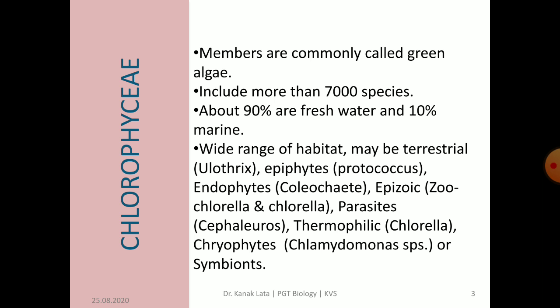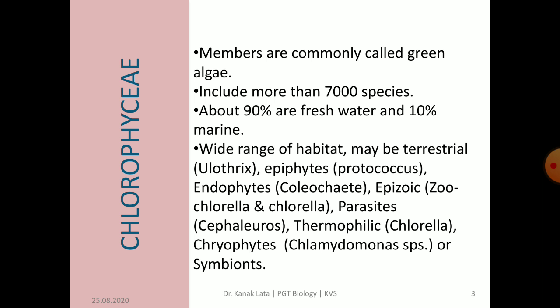Members of green algae may be epizoic, that is, grow on the surface of animals, for example Chlorella. Sometimes they may be parasitic and grow as pathogens and cause diseases, for example Cephaleuros.